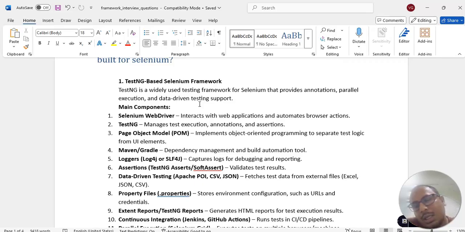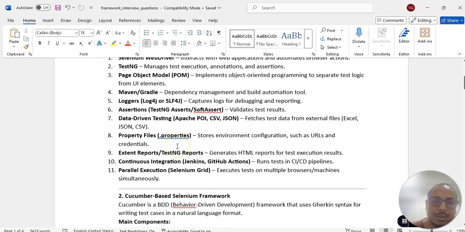If you want to read data from Excel, we will use Apache POI. We can use JSON or CSV files, or a property file. We require a property file to store the environment variables. And then for reports we can use either the TestNG report or Extent Report.